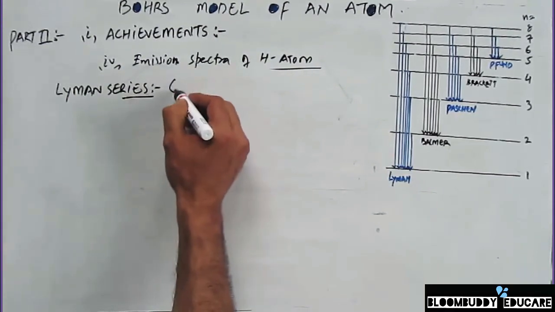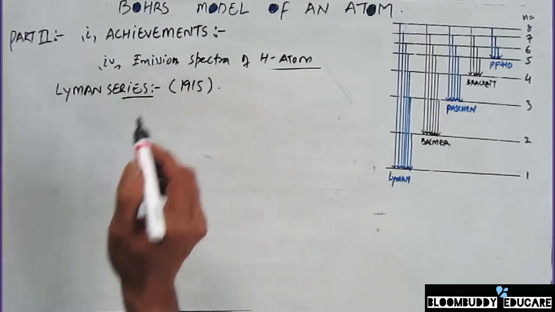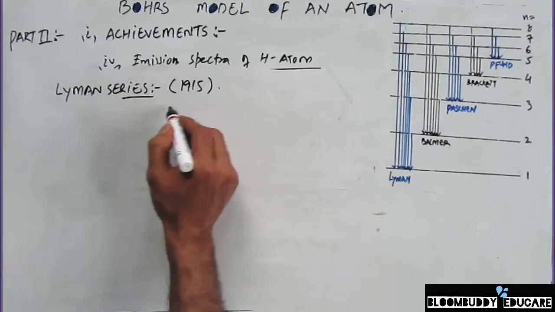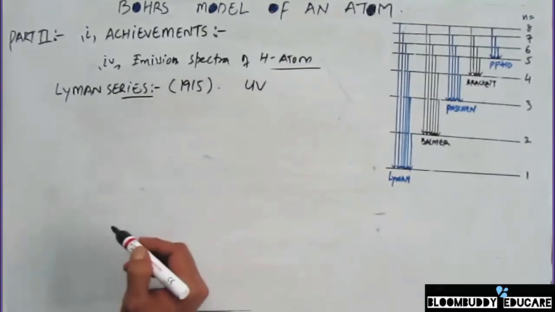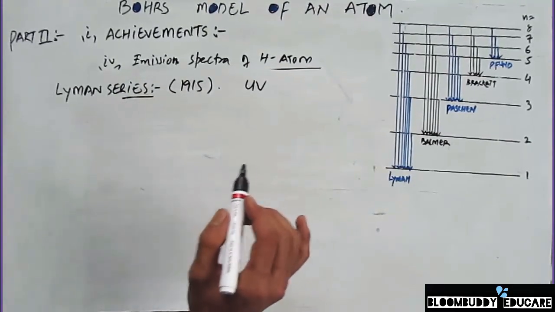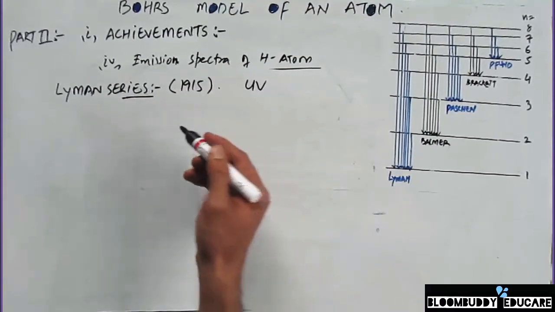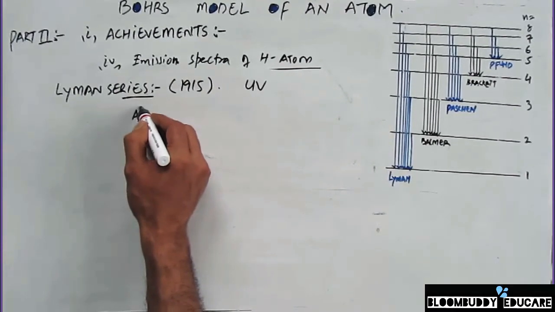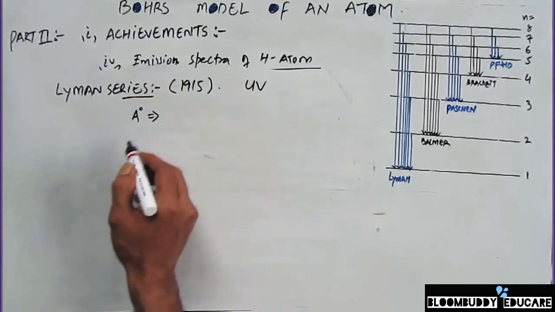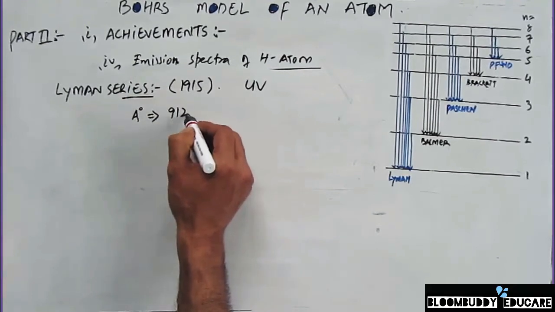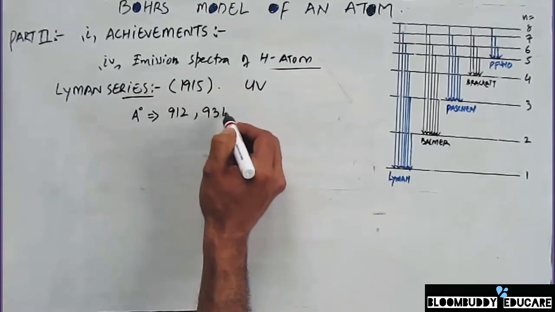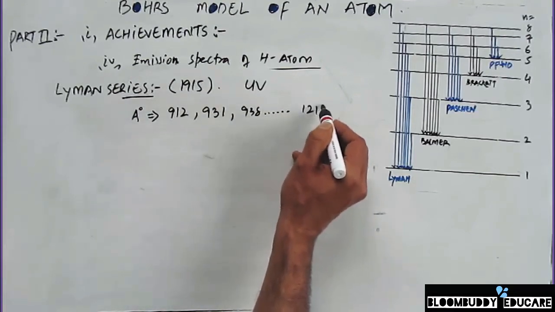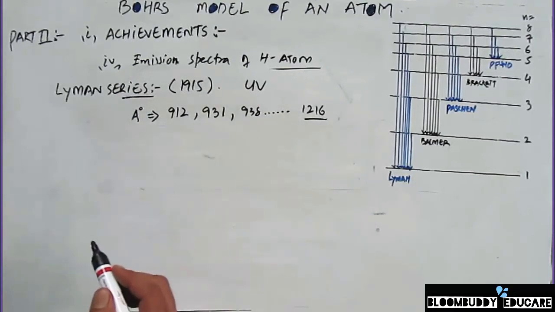Lyman series was discovered in 1915 by Lyman, and it appears in the ultraviolet region of the electromagnetic spectrum, and the wavelengths of the different spectral lines of this series will be mentioned here. So the different wavelengths in which these spectral lines appear, I'll be mentioning them in angstroms. So the lowest one is 912 angstrom, and then it comes 931 angstrom, 938 angstrom, so on and so forth, and 1216 is the maximum wavelength that's obtained in this case.